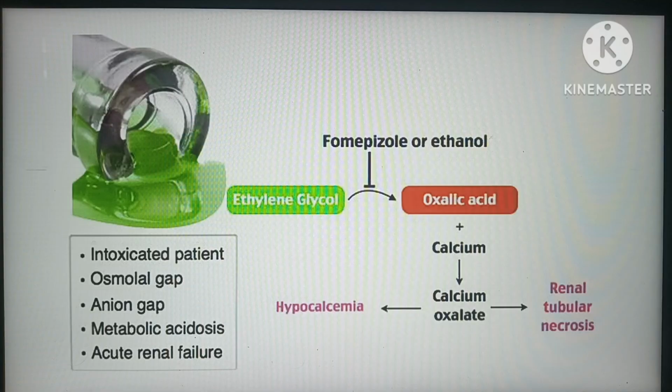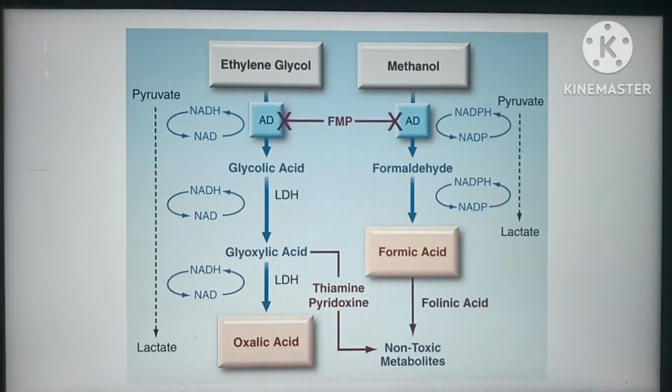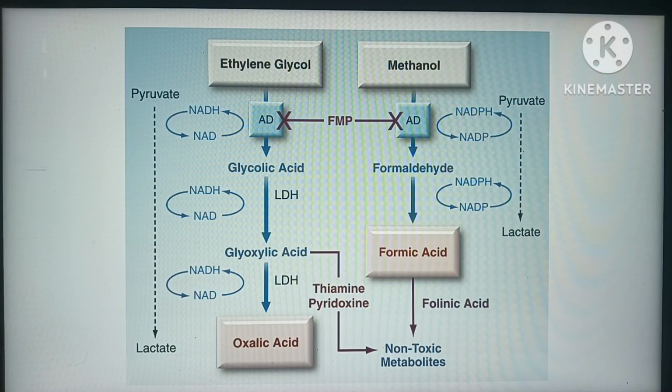Calcium oxalate deposition in the renal tubules can cause renal tubular necrosis, and we can see increased osmolar gap in ethylene glycol poisoning because it is an osmotically active product, and high anion gap metabolic acidosis because of the formation of oxalic acid. And because of calcium oxalate deposition in the renal tubules, the patient can end up in AKI. This is the same thing that I told you, the metabolism of ethylene glycol.